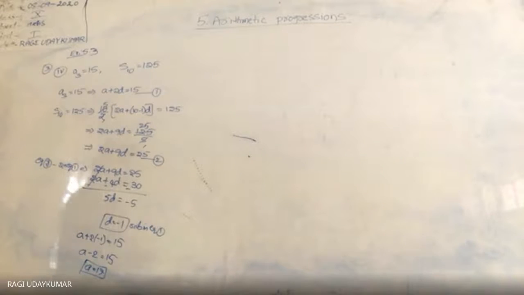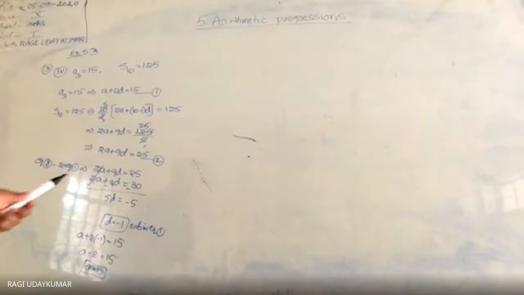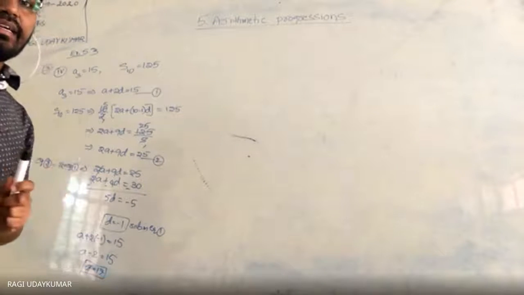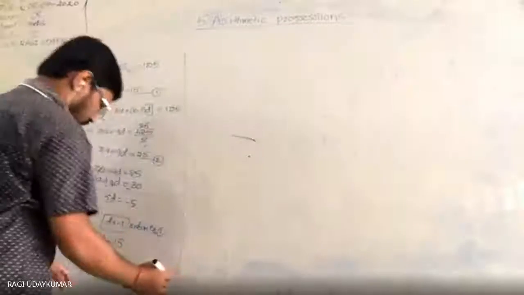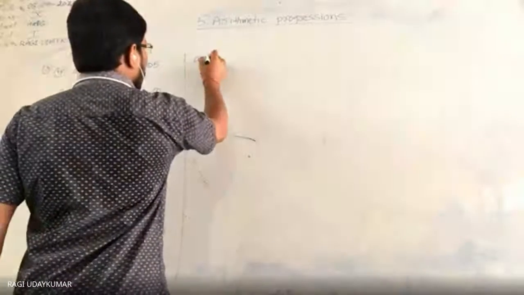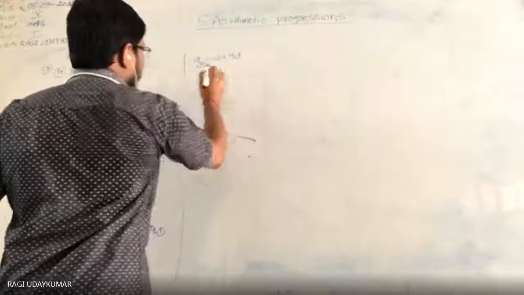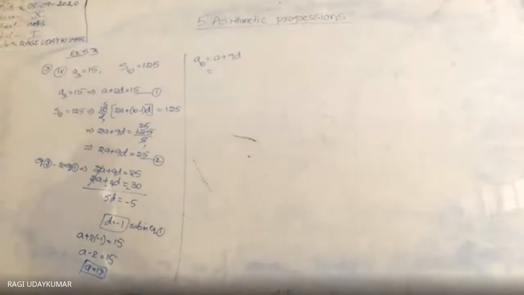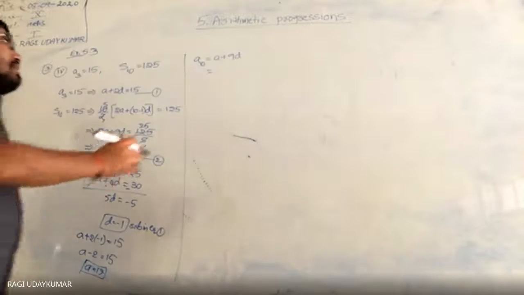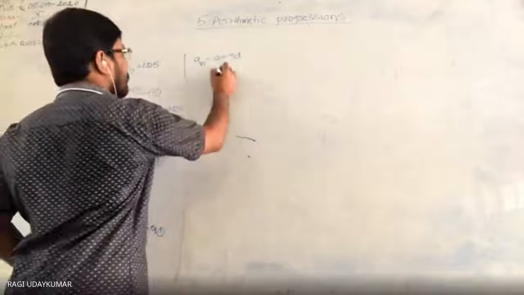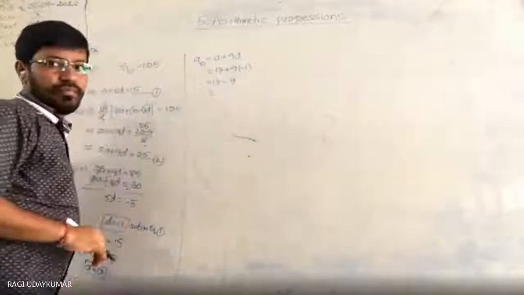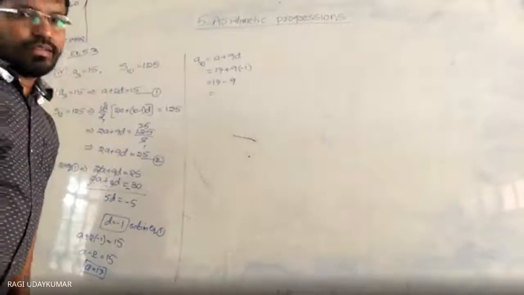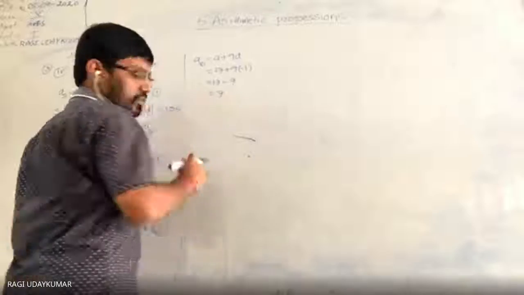A value you got, D value you got. Now the question is asking you to find A10. To find A10 you compulsorily need A, so that's why we found A. A10 is nothing but A plus 9D. Here the A value is 17 plus 9 into the D value, minus 1. 17 minus 9 is equal to 8.